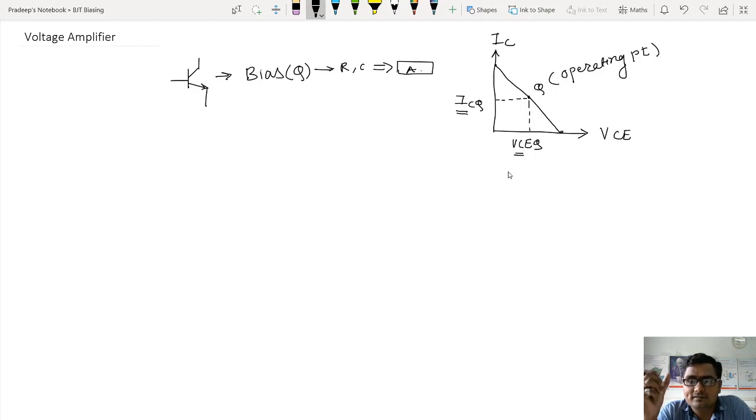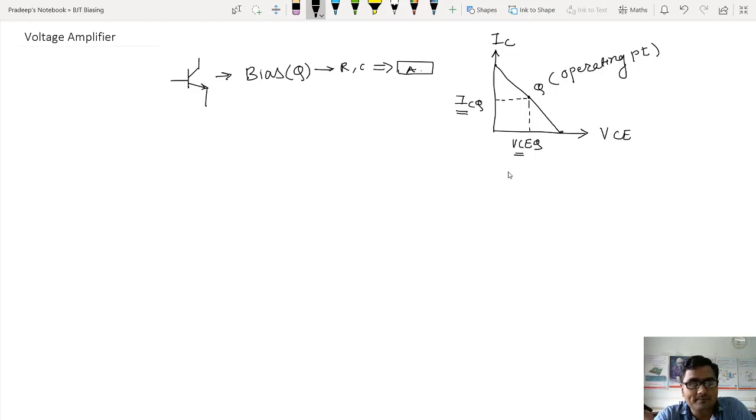Now, once the position of that Q point is fixed, it should not change. That means stabilization of the Q point is really important, and we studied that in our previous chapter. To stabilize the Q point, first I need to understand why the Q point shifts from its original position.